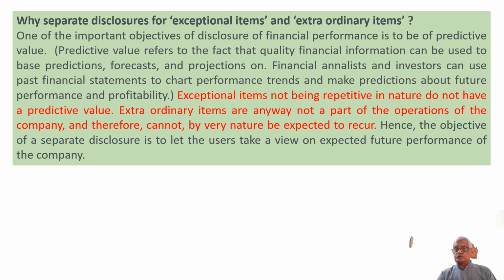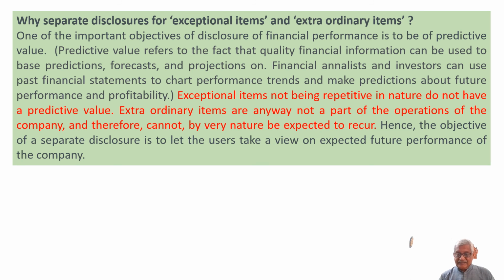Predictive value refers to the fact that quality financial information can be used to base predictions, forecasts, and projections on. Financial analysts and investors can use past financial statements to chart performance trends and make predictions about future performance and profitability. So these financial statements are used by people to predict based on past performance.